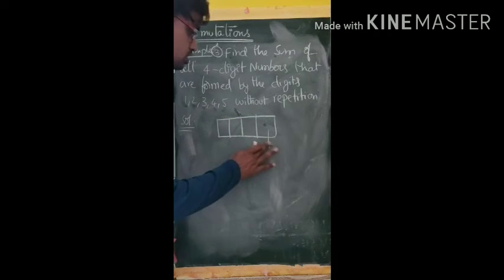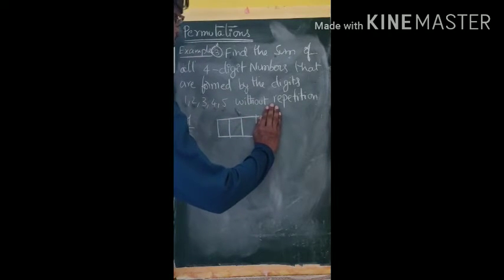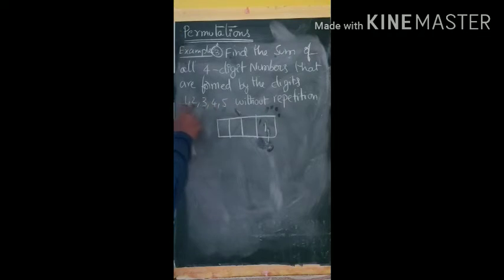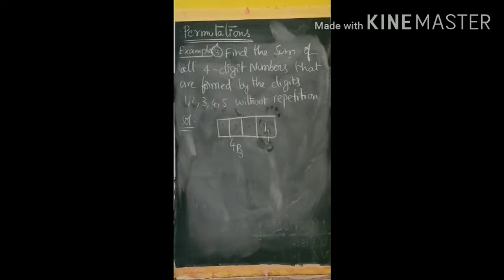If the units place is 1, 1 is fixed. How many numbers will be formed with 1 in the units place? 5 digits available, 1 is used already, so 4 digits are available. In 3 places, how many ways can you fill? 4P3 ways. So 4P3 numbers will be formed with 1 in the units place.